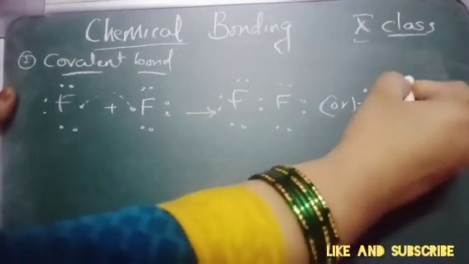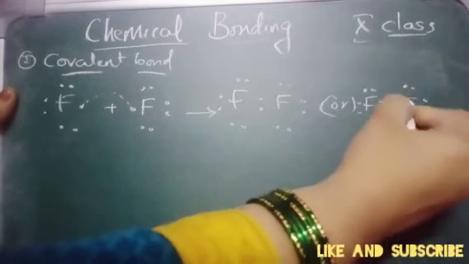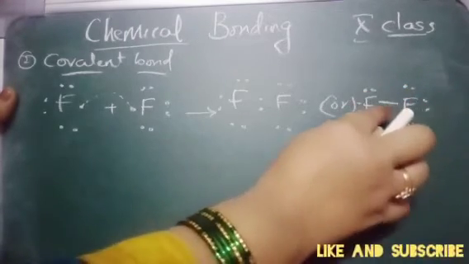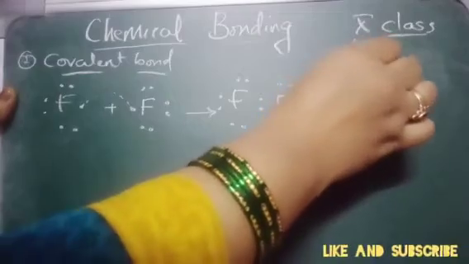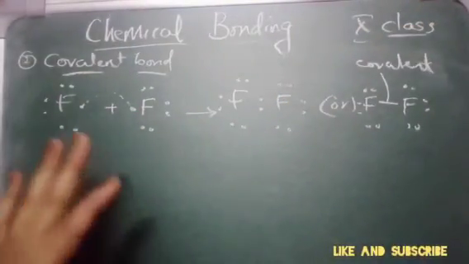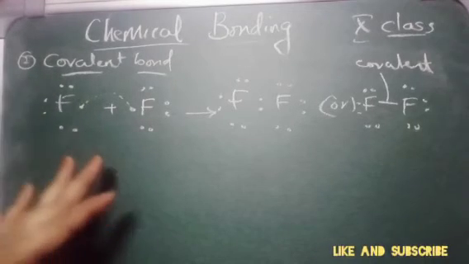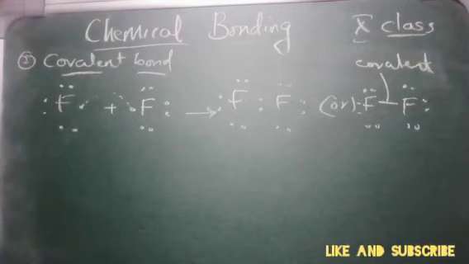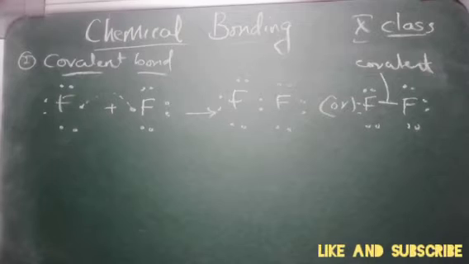Bond 1, 2, 3, 4, 5, 6. So this bond is called a covalent bond. What is this called? This is called a covalent bond. Because of the sharing of electrons, this bond has taken place. So it is called a covalent bond. I hope it is understandable, children.